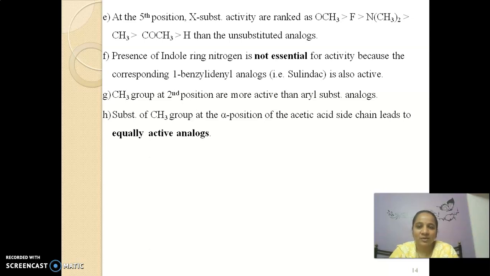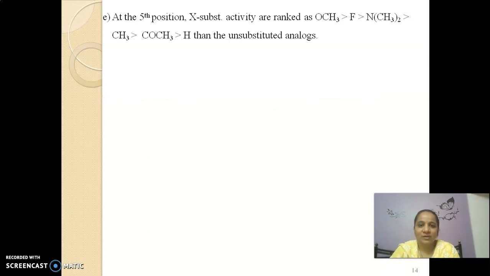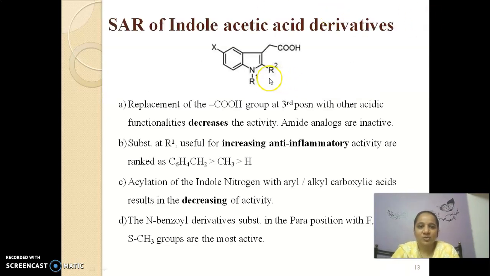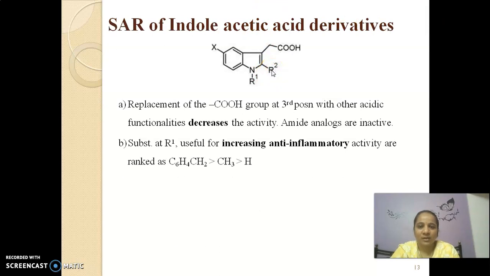The presence of the indole ring nitrogen is not essential for anti-inflammatory activity. Instead, substituted isoforms or analogs are called 1-benzylidene analogs. An example is sulindac, which is also an active form of the molecule. Again, a methyl group present at the second position is more active than the aryl substitution analog. This indicates that at the second position we make the substitution of a methyl group instead of an aryl group.